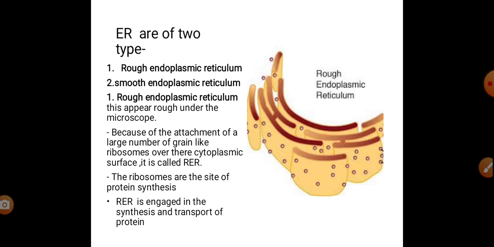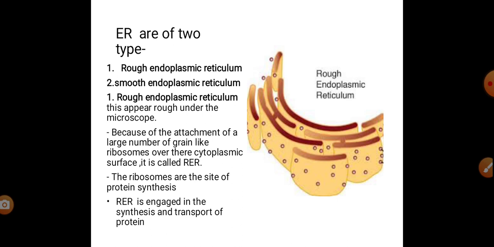So come to the first type of endoplasmic reticulum, the rough endoplasmic reticulum. These appear rough under a microscope because of attachment of a large number of grain-like ribosomes over the cytoplasmic surface. The ribosomes are the site of protein synthesis, and thus the rough endoplasmic reticulum is engaged in the synthesis and transport of proteins.